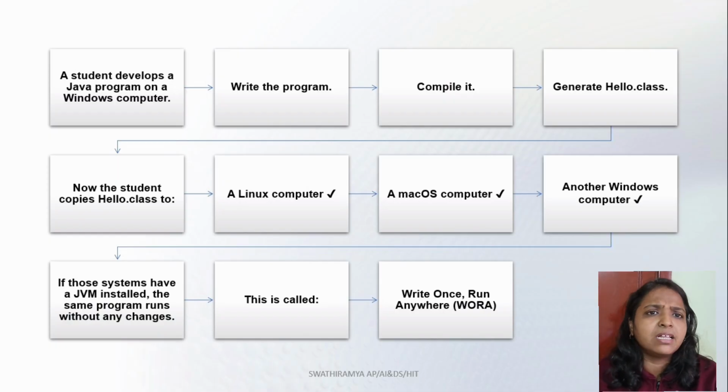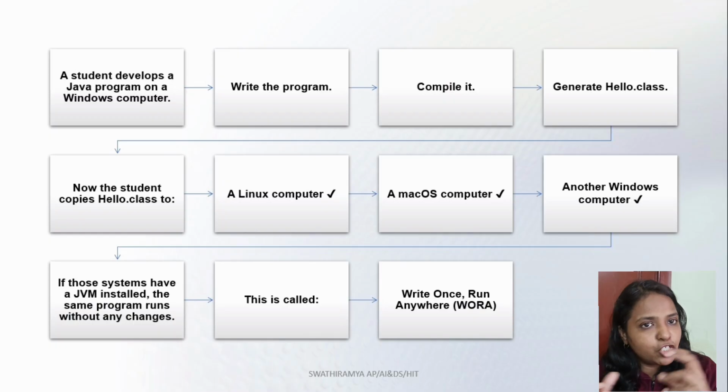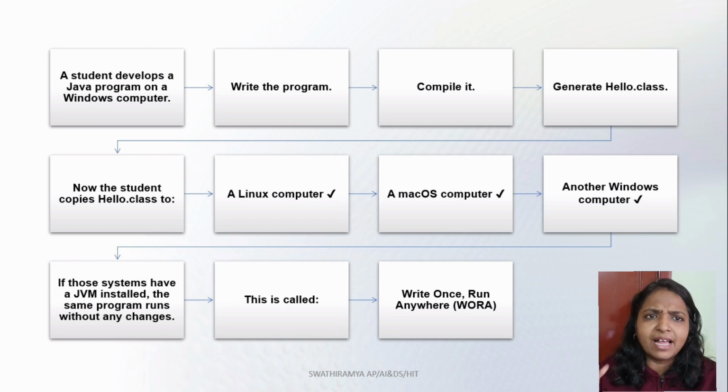So let us take a real-time example. In our example I have given the banking system. Now let us connect Java with a real world application. Consider a banking system. Suppose a large bank has to process millions of transactions every day.